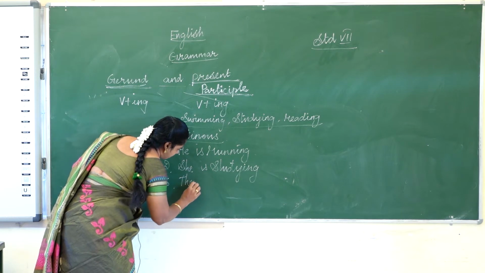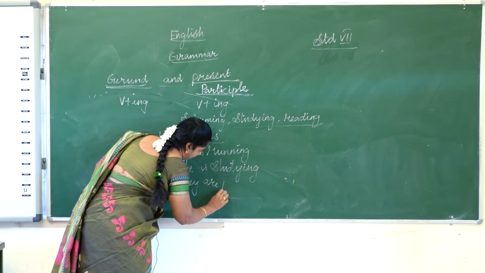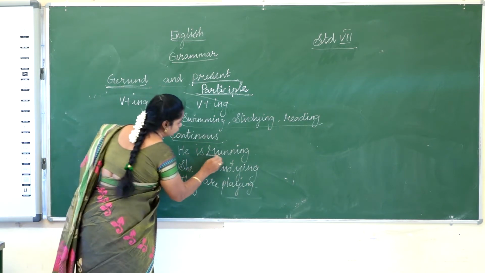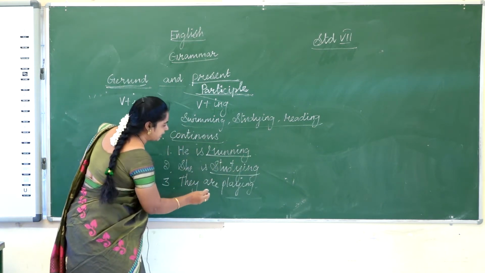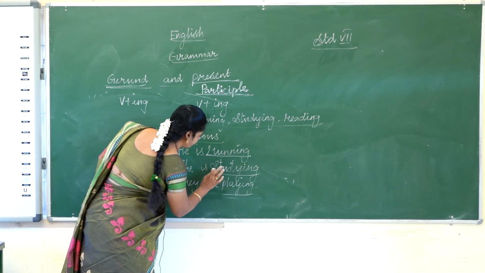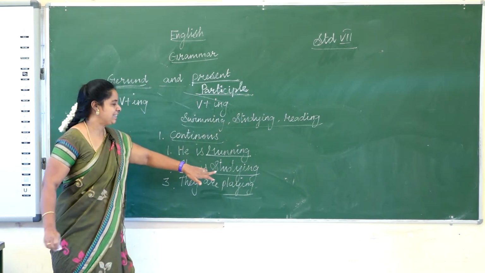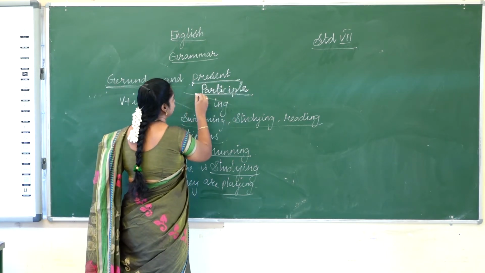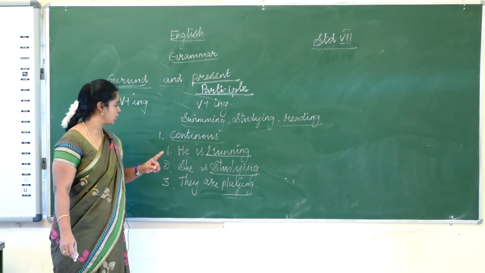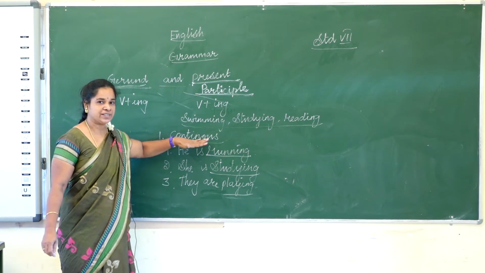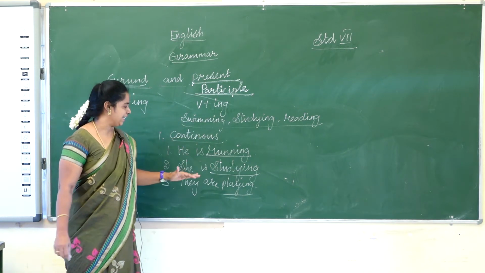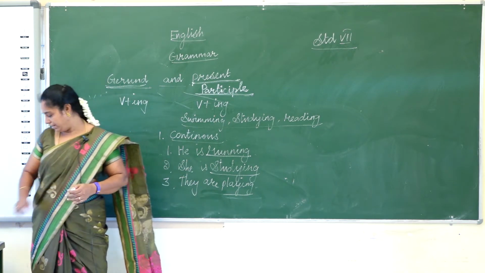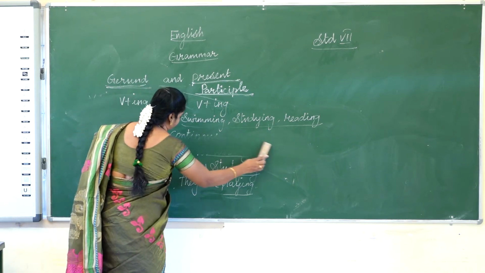They are playing. So in these sentences, the ing forms running, studying, playing are present participles. So the first use of present participle is we can use it in the continuous sentence. He is running, she is studying, they are playing. Okay, we know very well about the continuous form.